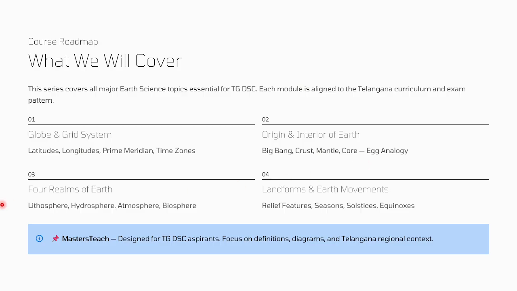Then four realms of Earth: lithosphere, hydrosphere, atmosphere, biosphere. Then landforms and Earth movement: relief features, seasons, then solstice, then equinox. These are very important for the TET as well as DSC purpose.